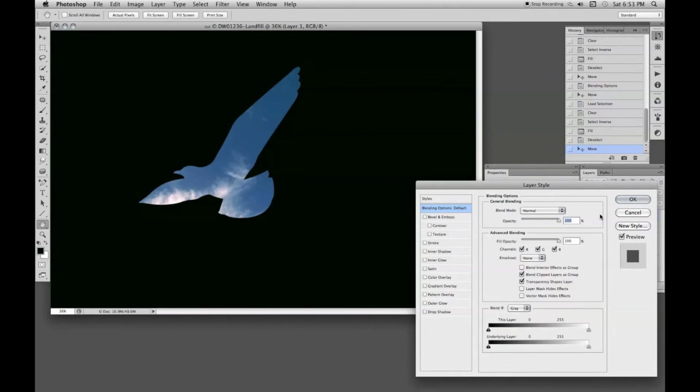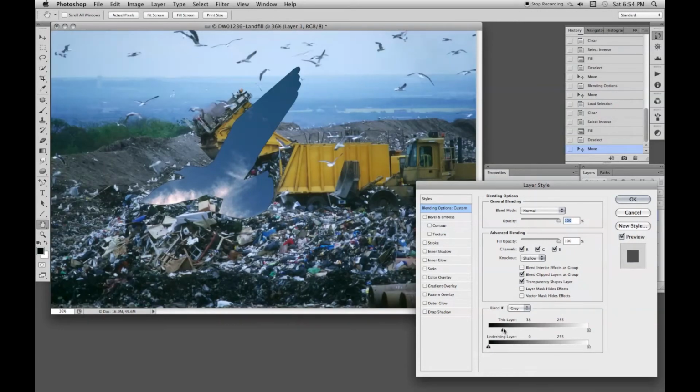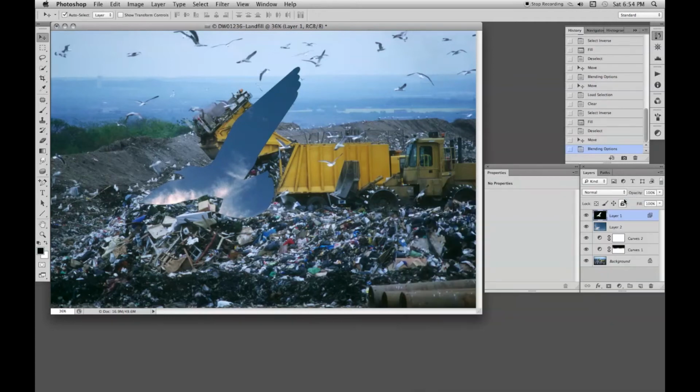Double click on it to open up Layer Style. This is where the knockout function comes into use. Under Advanced Blending, Knockout, choose Shallow. In the top slider, which is called This Layer, move the black triangles to the right, and that reveals the background underneath. We can OK that.